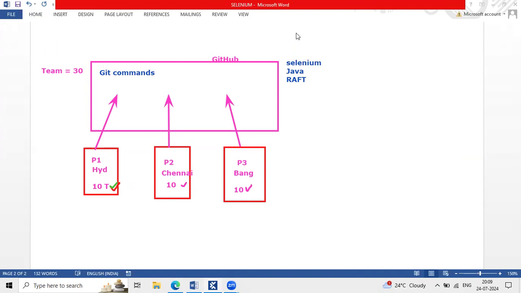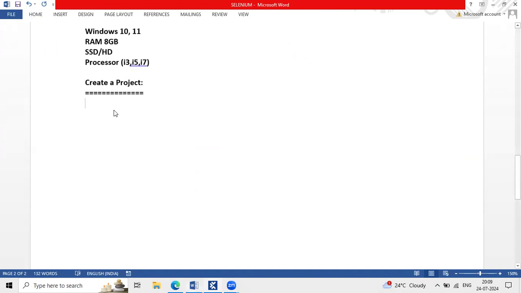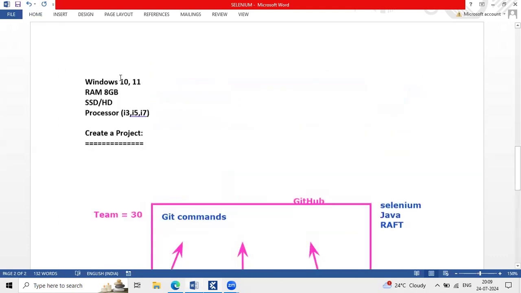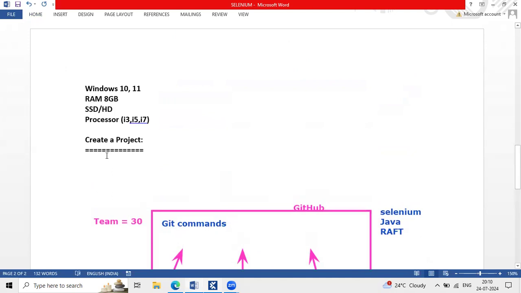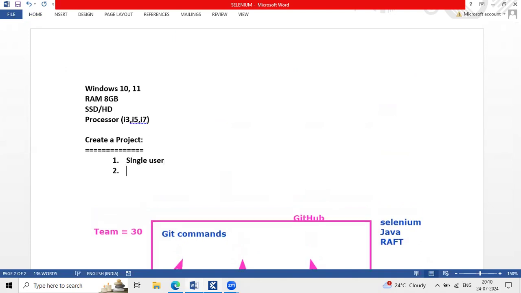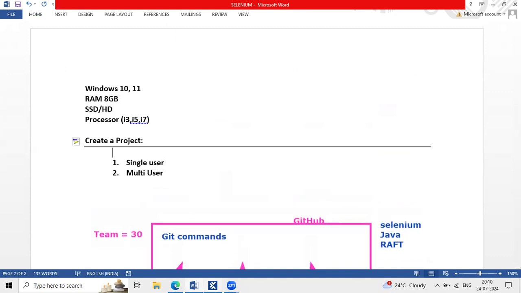Okay. Why I bring this to the picture, I'll show you now. In Tosca point of view, when you are creating a repository, we directly create repository projects in two different approaches. One is single user, that means only one person is able to work on this project. Another one is multi-user.